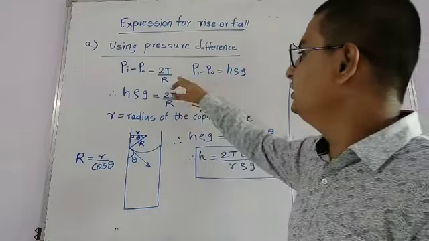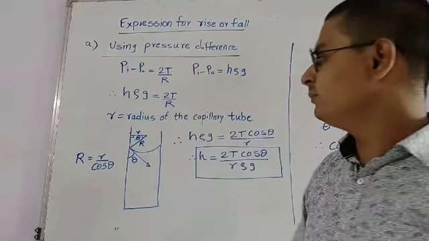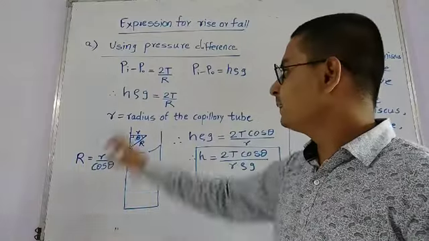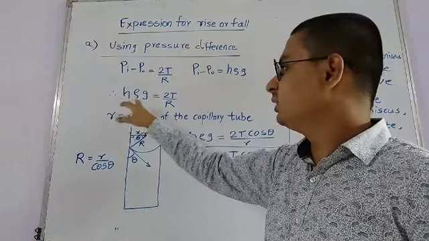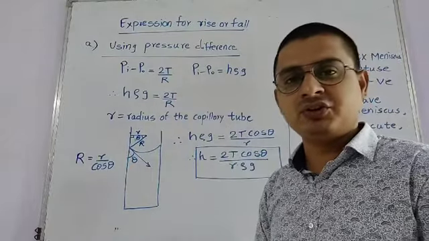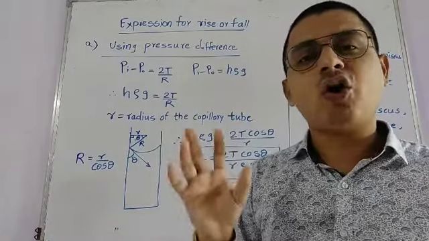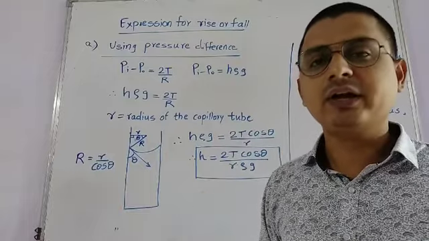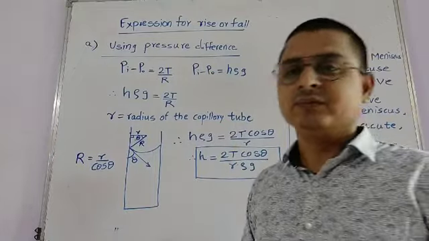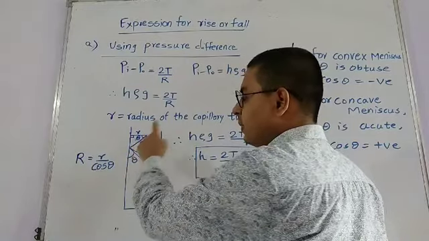So if we equate these two equations, we get h rho g equal to 2T upon R, where h is the height of the liquid column in a capillary tube, rho is the density of the liquid, g is the gravitational constant, T stands for the surface tension of the liquid, and R stands for the radius of the concave or convex meniscus, that is, the radius of curvature.